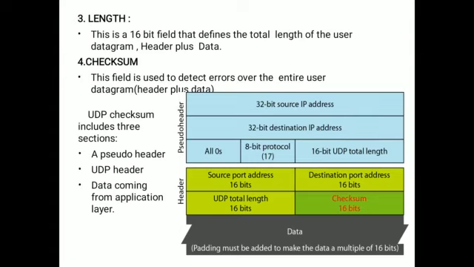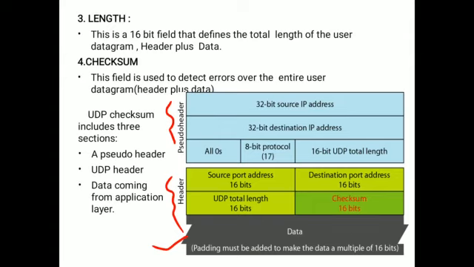The checksum includes three sections. What are the three sections? One is the pseudo header, the UDP header, and the data coming from the application layer. That will be represented in this diagram. Here we have the pseudo header, then the header, which is called the UDP header, and along with that the data coming from the application layer, which is called data. This is the diagrammatic representation for the UDP checksum.